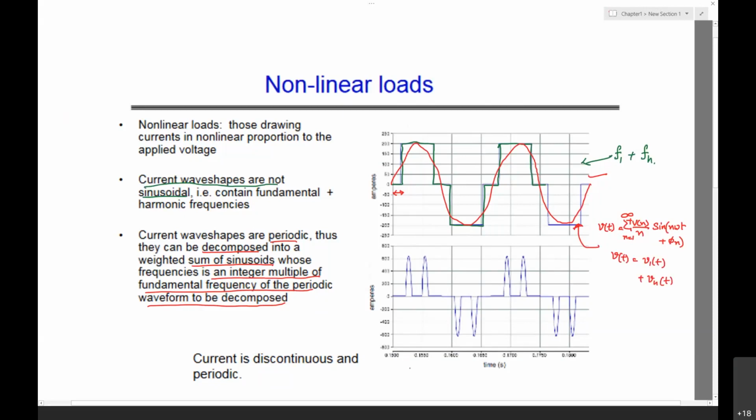Now in this waveform, the current is discontinuous during this period. Here in this signal, the current is discontinuous. Even here, the current waveform goes this way and then is discontinuous. Here also, during this part, the current is discontinuous. Whereas in a sinusoidal signal, the current is continuous. This signal is a discontinuous and periodic signal. This is the waveform pertaining to a nonlinear load.